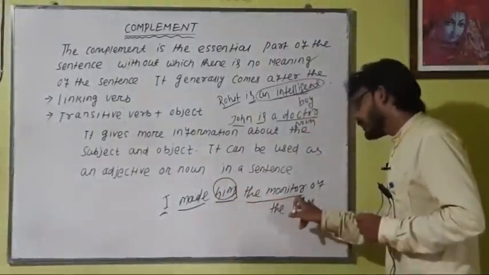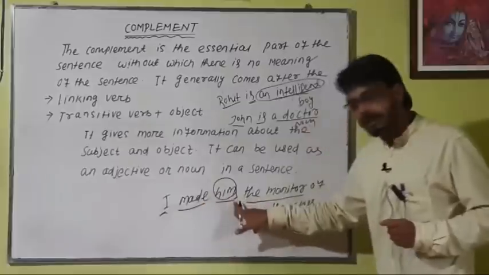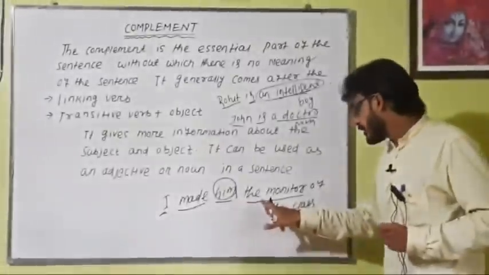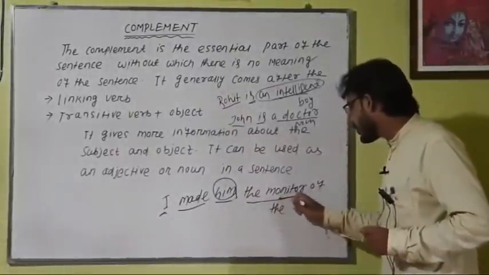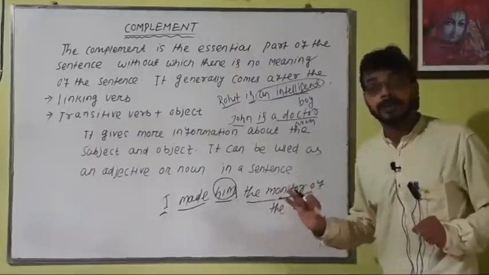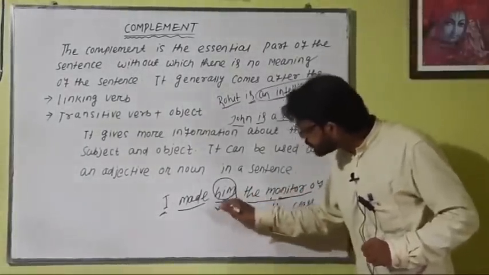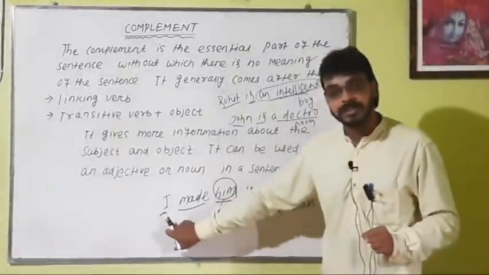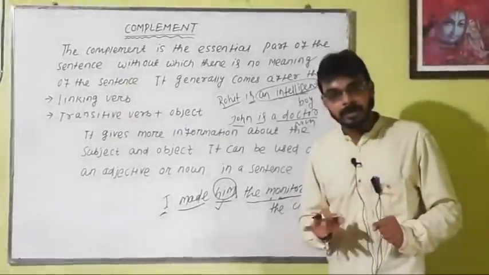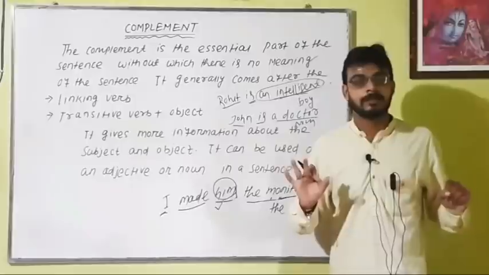That means the monitor gives information about I or him. About the subject or the object? About him, that is the direct object. The monitor of the class is a complement. Which complement? Object complement. It is not a subject complement, because it gives information about him, the direct object, not about the subject. We will discuss subject complement and object complement briefly.